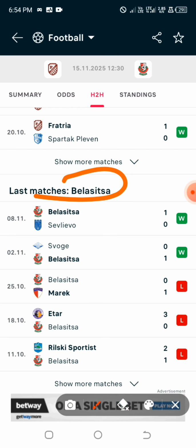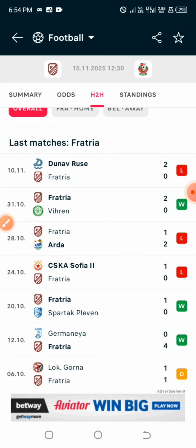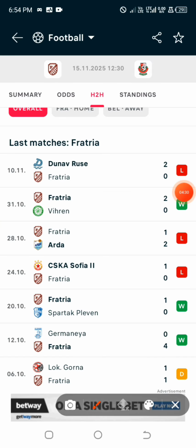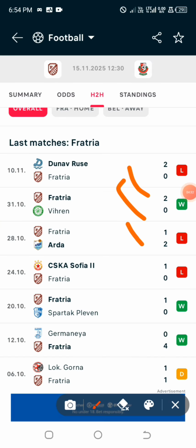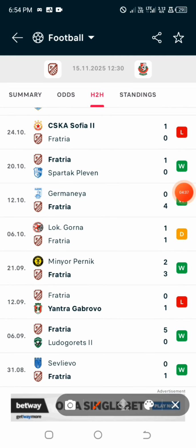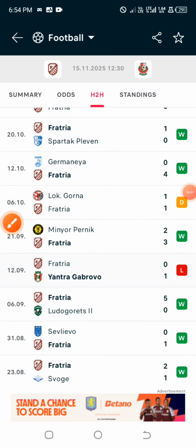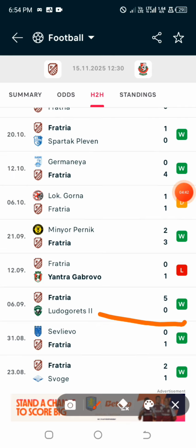Now let's check this particular game. The last 10 games: 1, 2, 3, 4, 5, 6, 7, 8, 9, 10. Alright, this happens to be the last 10 games of the home team currently, and let us count the total number of wins that the home team actually had in the last 10 games.